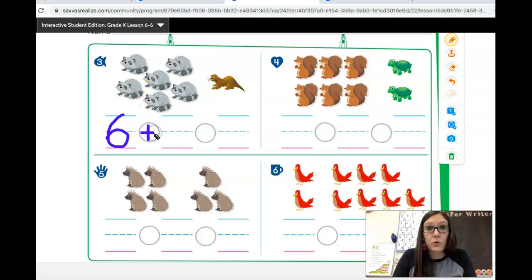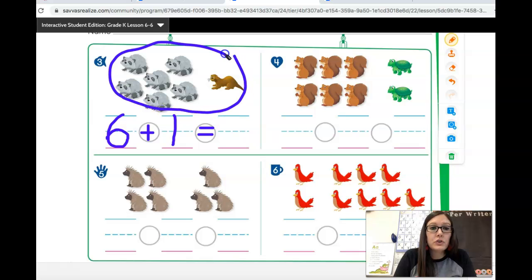Plus, because we're going to join these 2 groups, how many are in this group? I just see 1. Write the number 1. That 1 stands for this one animal. Equals, because now we're going to write the answer. What is 6 plus 1? Draw a circle to show that we are joining these two groups. 6 plus 1 more. Now, there's 2 ways we can do this.